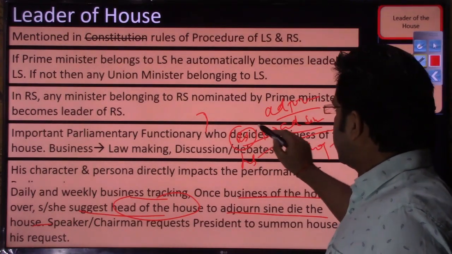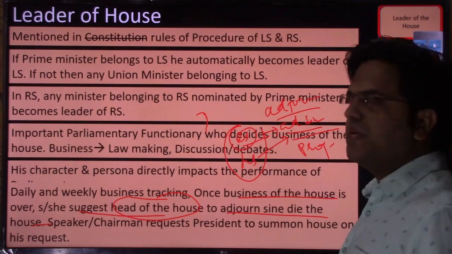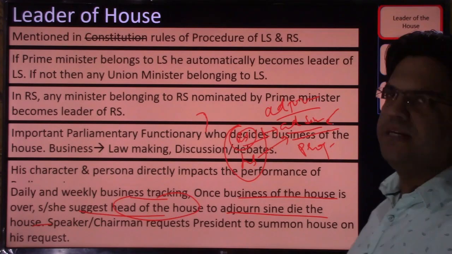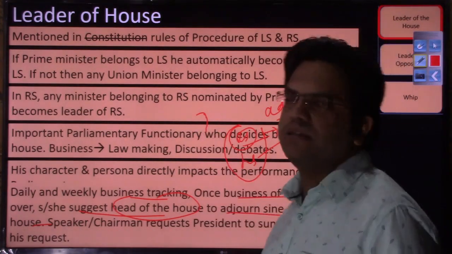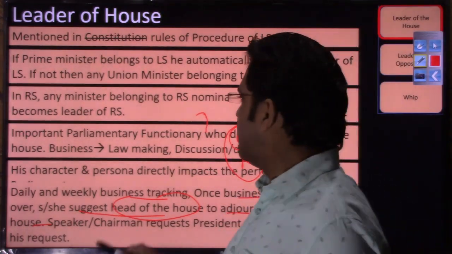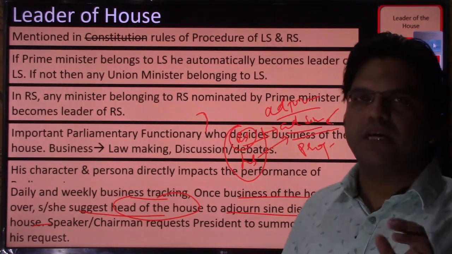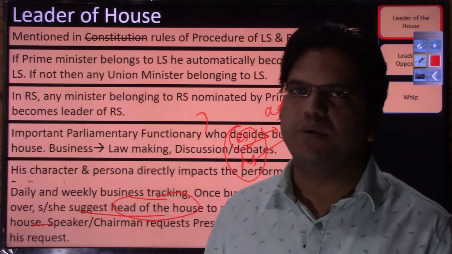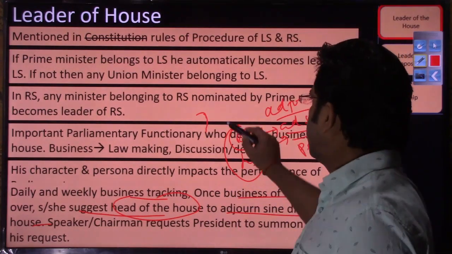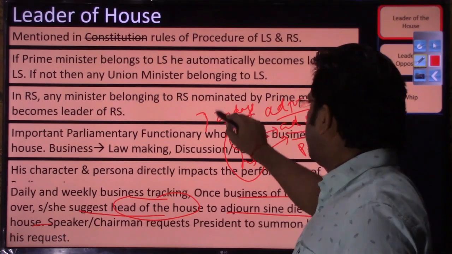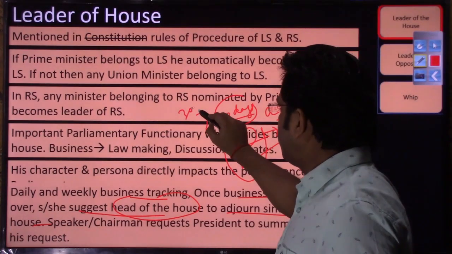So this adjourn sine die announcement is done by the speaker or chairman, but the suggestion is forwarded to him by the leader of the house, because ultimately it is the leader of the house's responsibility to decide how much business should be transacted in a particular session, how many bills should be passed. Suppose earlier it was decided that this particular session will be of 20 days or 30 sittings, right?